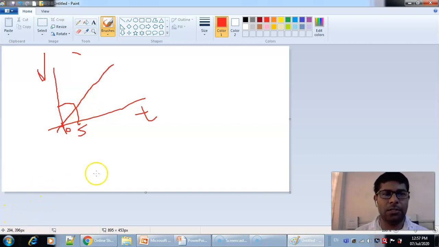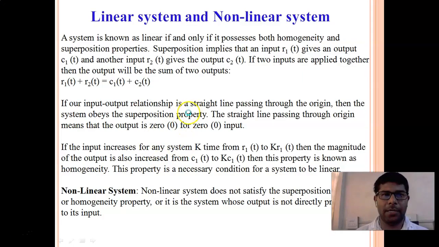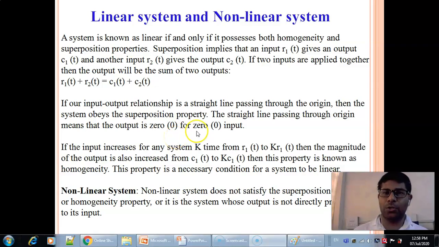That means it follows the superposition property. From that graph you can understand that if the relationship between input and output is a straight line that passes through the origin, then the system obeys the superposition property. As we just saw in Paint, time versus speed follows the property of superposition, and the straight line starts from the origin. For 0 input, the speed is also 0.